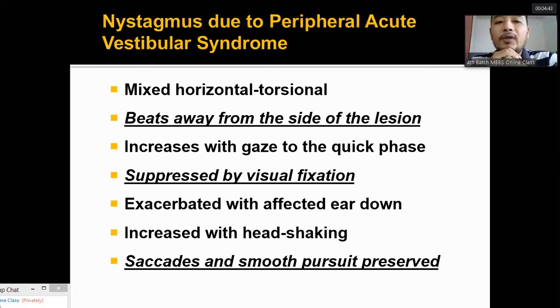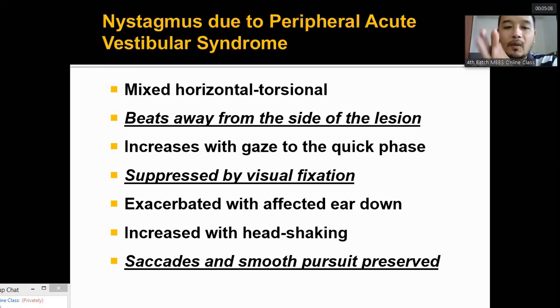It appears to be horizontal, but with a little bit of rotatory component, and it always beats away from the side of the lesion. If the lesion is on the right side, the nystagmus will be on the left side, and it increases with gaze toward the quick phase.